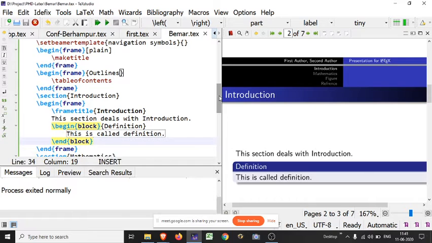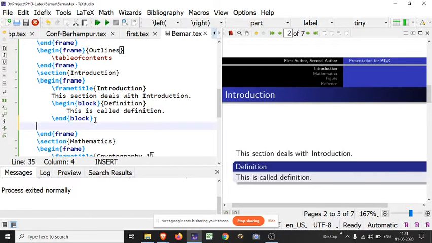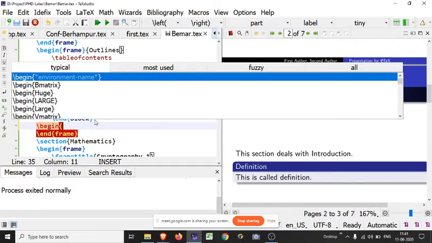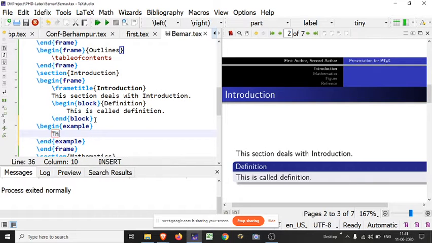Suppose I want to use, I don't know if it will work or not, the example command. For the example command we have to use begin example. Okay, I am writing this.